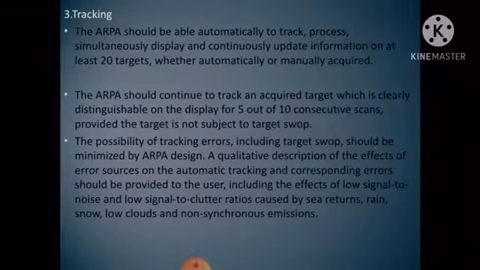Next is tracking. The ARPA should be able automatically to track, process, simultaneously display, and continuously update the information on at least 20 targets, whether automatically or manually acquired. So when we say tracking, it means the computer or process observing the sequential changes in the position of a target in order to establish its motion.